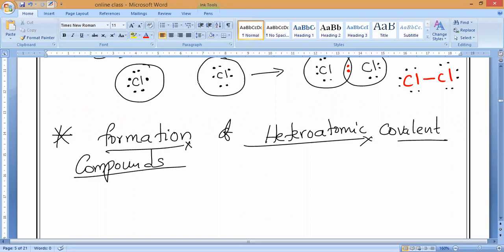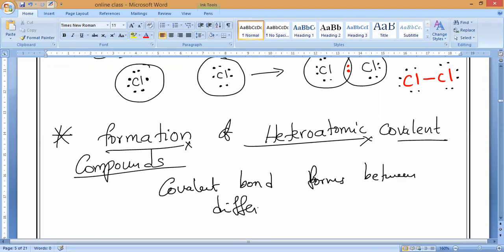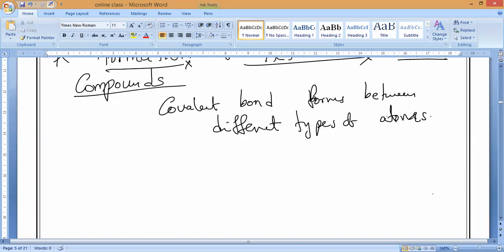Please write it. A covalent bond formed between different types of atoms. Covalent bond forms between what, guys? Between different types of atoms. Different types of atoms is only called as heteroatomic covalent compounds.